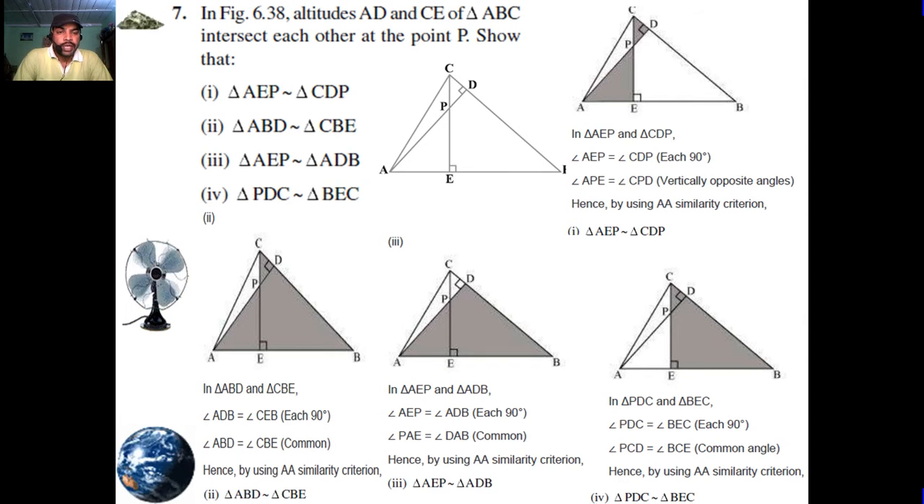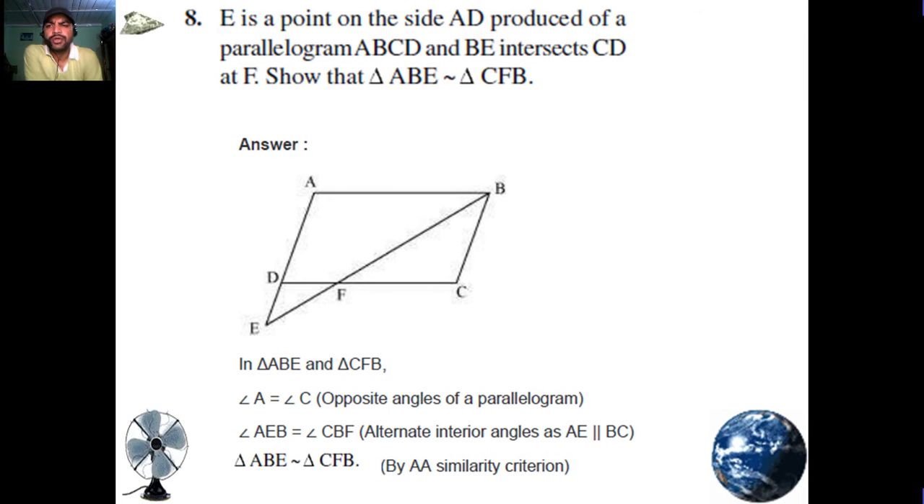Fourth, in triangles PDC and BEC, angle PDC is equal to angle BEC, each 90. Angle PCD equals angle BCE, common angle. Hence, by using AA similarity criterion, triangle PDC is similar to triangle BEC. Now students, question number 8. E is a point on the side AD produced of a parallelogram ABCD and BE intersects CD at F. Show that triangle ABE is similar to triangle CFB.